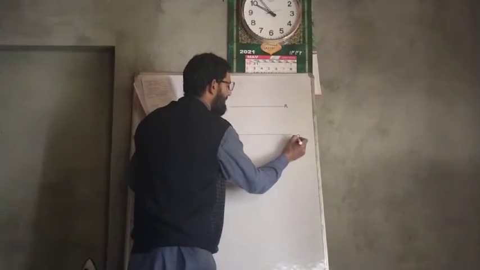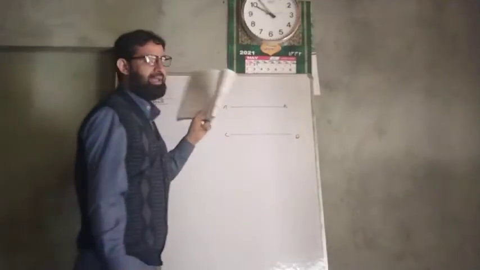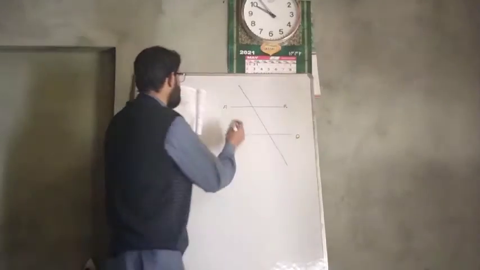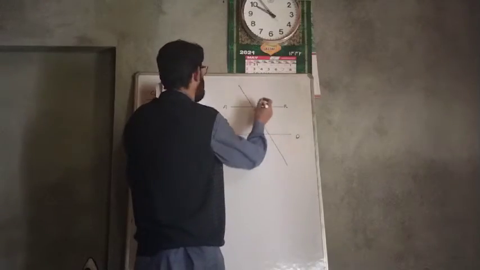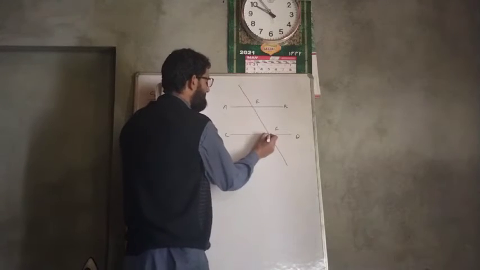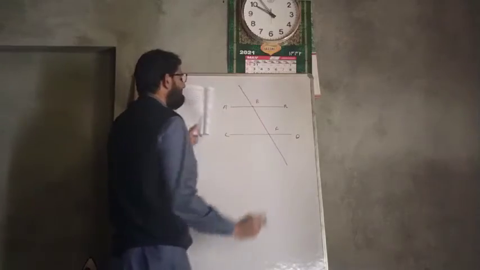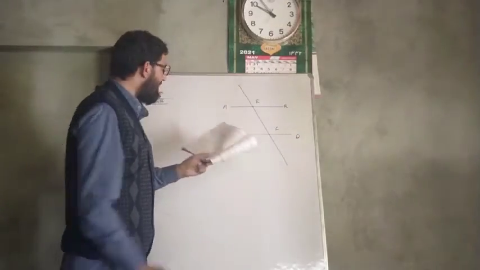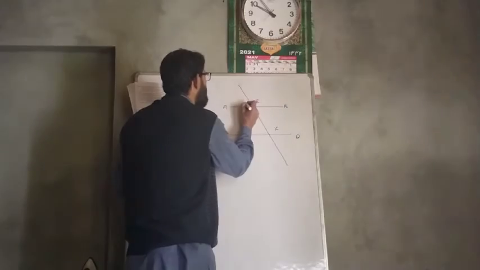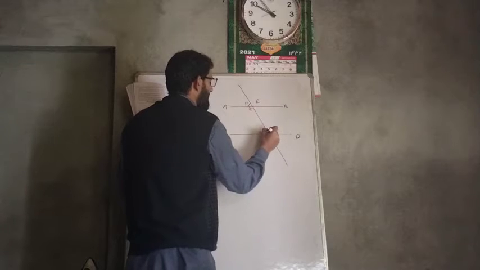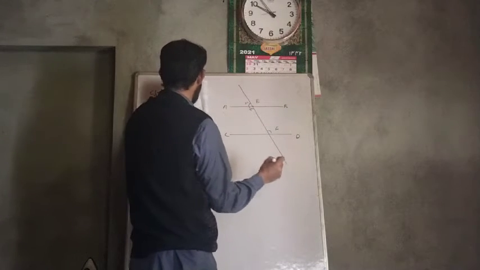Now you know, when two lines are parallel and they are intersected by a transversal like this, and here it is A and B, C and D, it is here E, and here it is F. This point is F, this point is E. And here it is 50. This angle is 50. And what is this angle? This is X. And what is this angle? Obviously, this is Y.